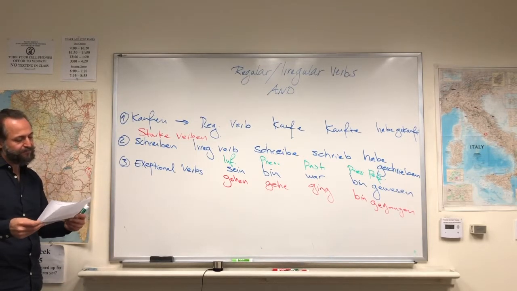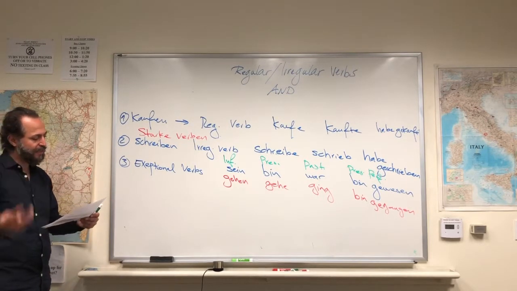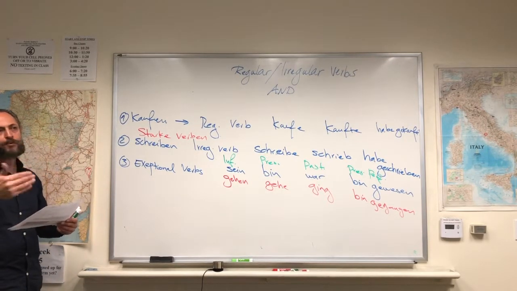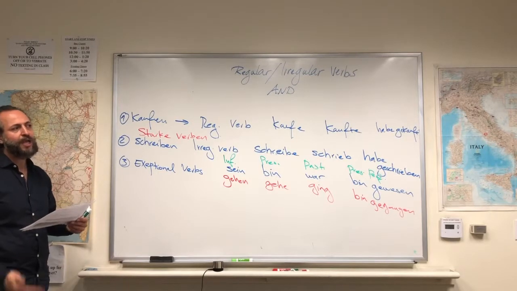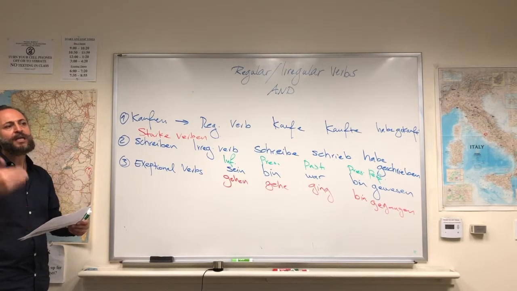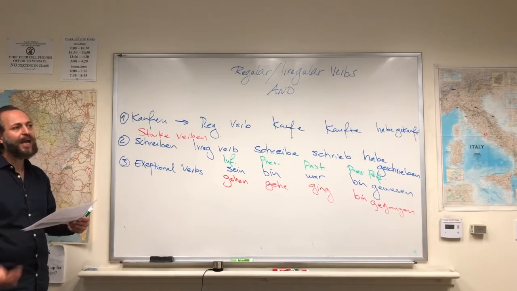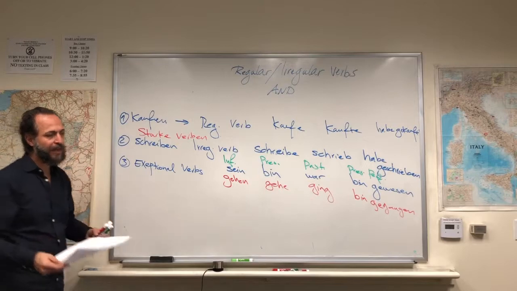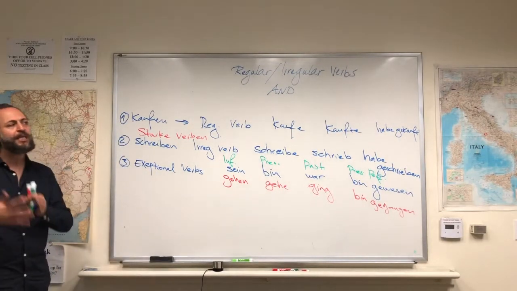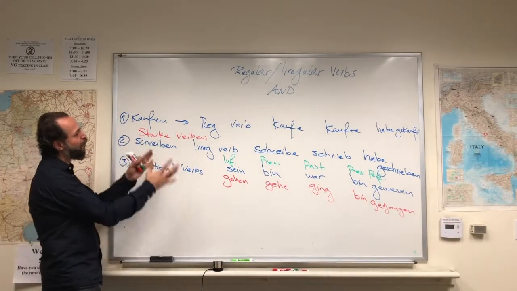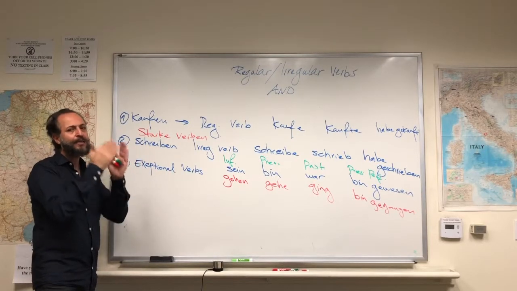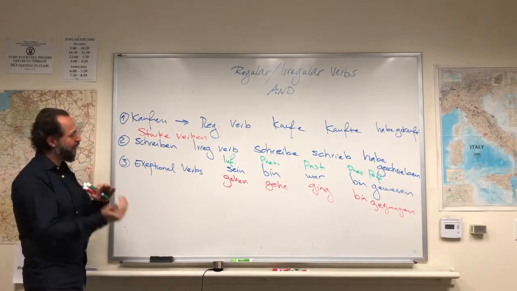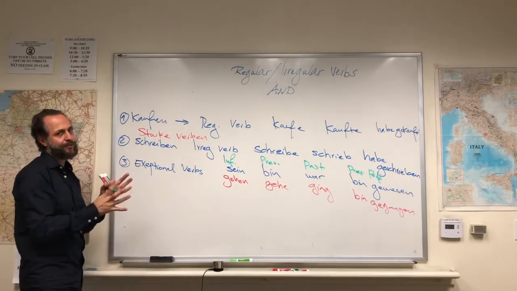For example, a verb like steigen, which means to climb up, to go up. It's the same conjugation. Ich steige, ich stieg, ich bin gestiegen. Or the verb like treiben. Ich treibe, ich trieb, ich habe getrieben. Or the verb like bleiben. Ich bleibe, ich blieb, ich bin geblieben. It means always the same form of changing your vowel from EI to IE, right?